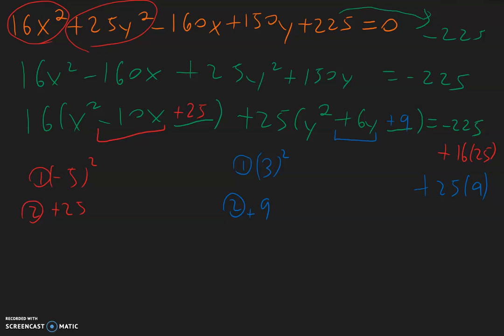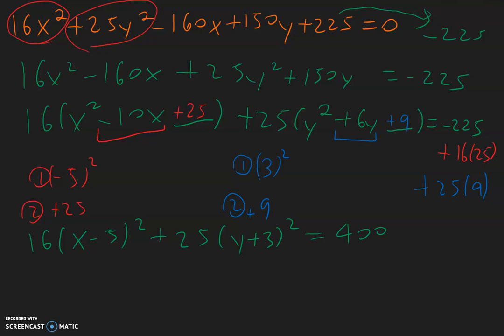Now factoring the perfect squares, we have 16 times x minus 5 squared plus 25 times y plus 3 squared. And on the right side, 16 times 25 gives us 400. And 25 times 9 gives us positive 225, which will cancel out the negative 225 we already have there. So on the right side, it's all equal to 400.